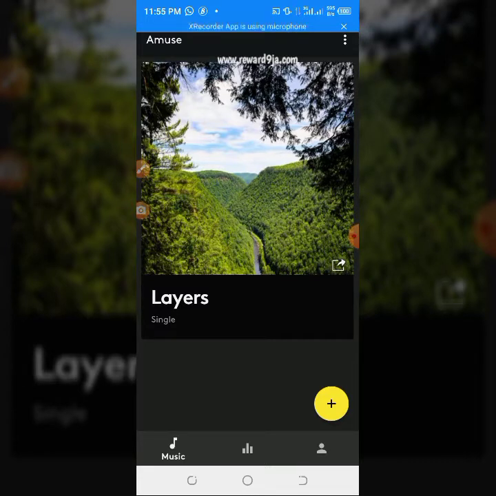So that is good, but it still has some limitations. One of the limitations is that it takes time for your track to get to stores. If you're distributing a track today, it's going to take a few days, I think a week, because I'm using the pro version. But if you're using the free, it's going to take longer, like around a month, maybe 3 weeks or thereabouts. I don't know because I now use the pro.